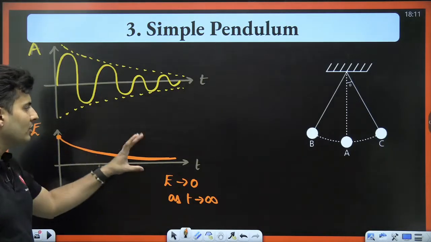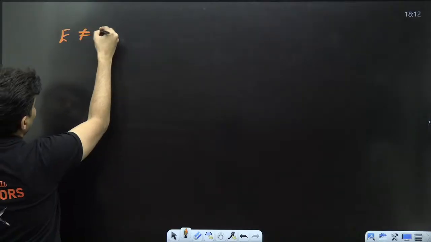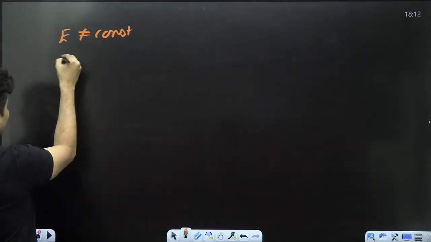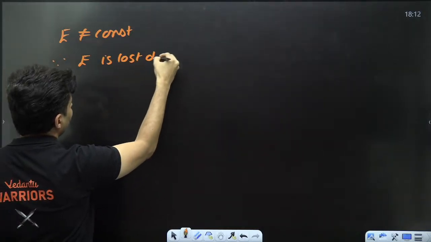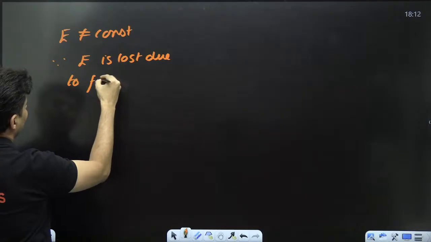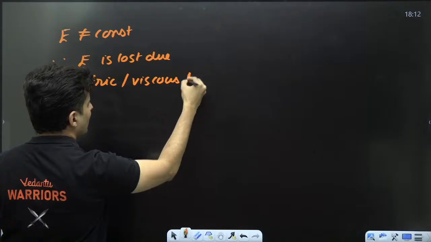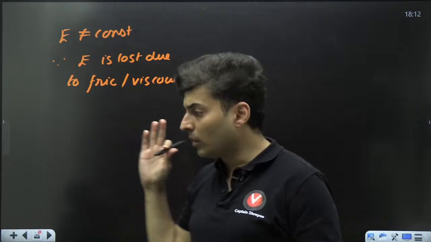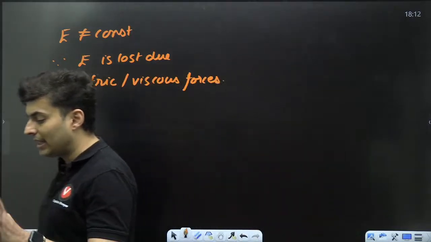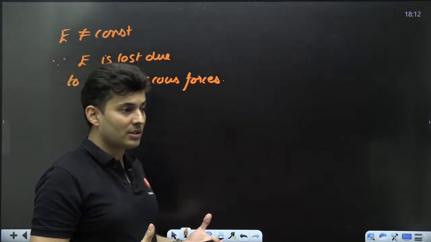So you can see the energy is not constant. Why is the energy not constant? The reason is that mechanical energy is lost due to frictional or viscous forces. These forces are present everywhere around us. No matter what you do, you cannot get rid of these viscous or drag forces.